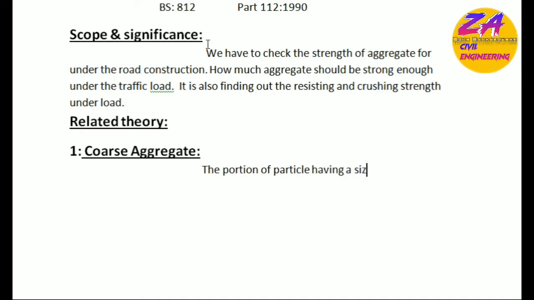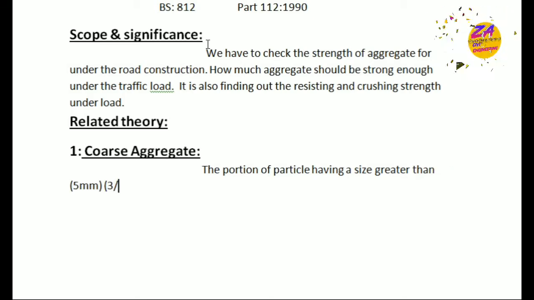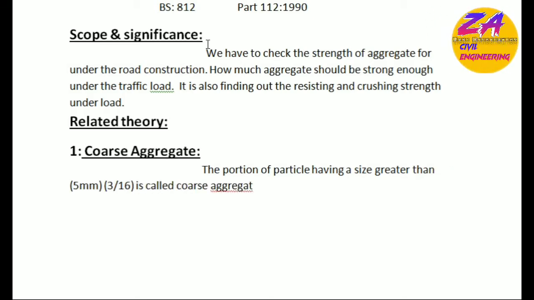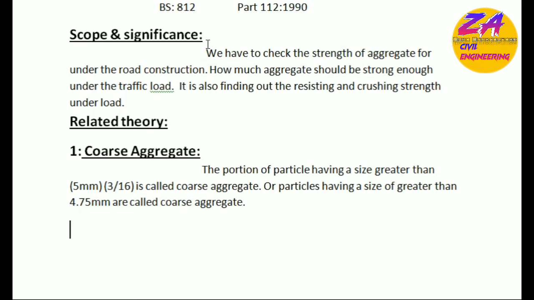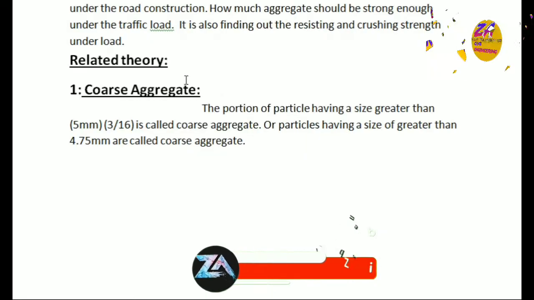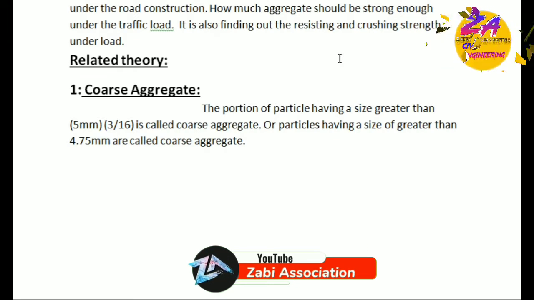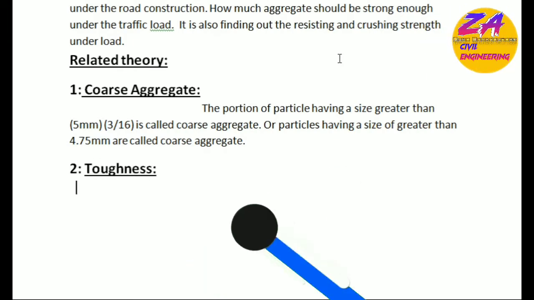The portion of particles having a size greater than 5 millimeters is called coarse aggregate, and less than that is called fine aggregate. Or particles having a size greater than 4.75 millimeters are called coarse aggregate, and less is called fine aggregate.